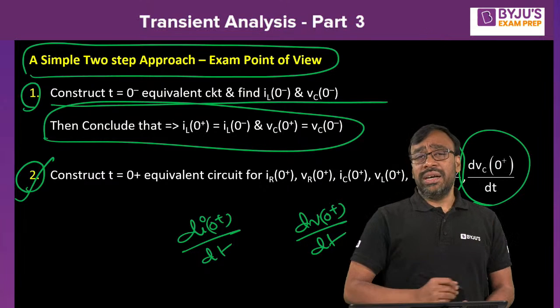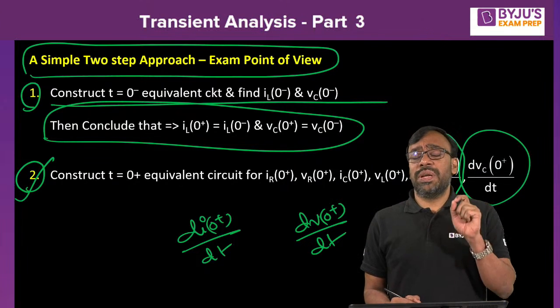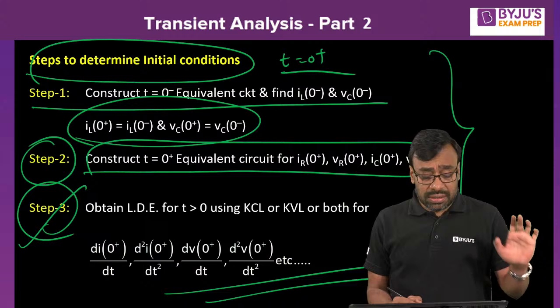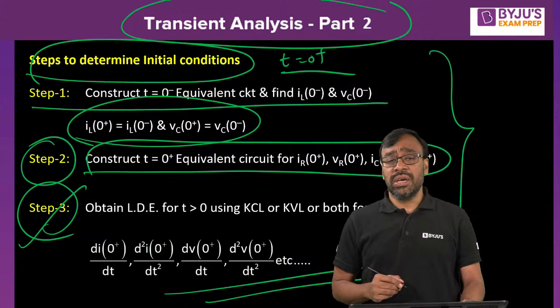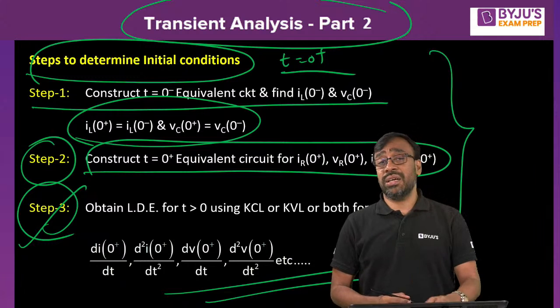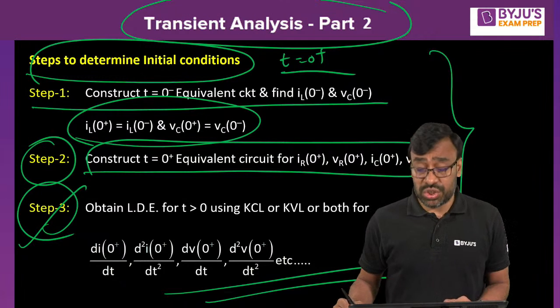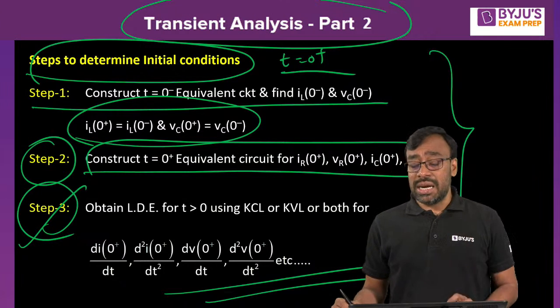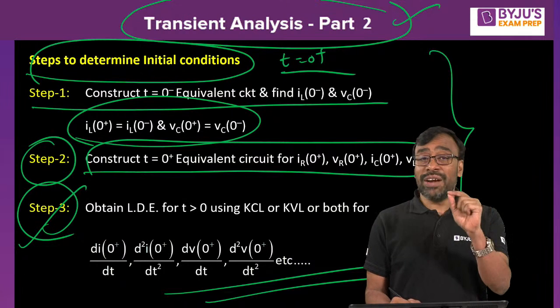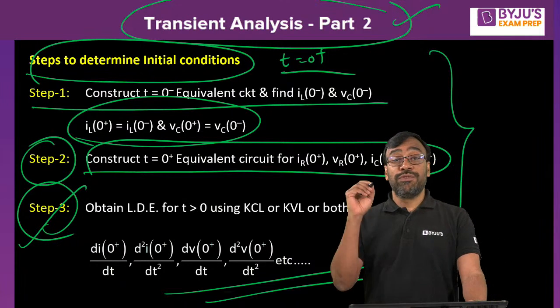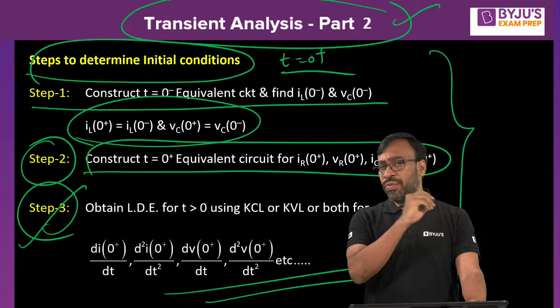Now here, dIL of 0 plus by dt, dV of 0 plus by dt, how do we find it? In the last session, transient analysis part 2, I told you about the 3-step approach. In case you are a newcomer, please go back and watch it after completion of this session. The third step is meant to find the initial conditions of first order derivative terms.